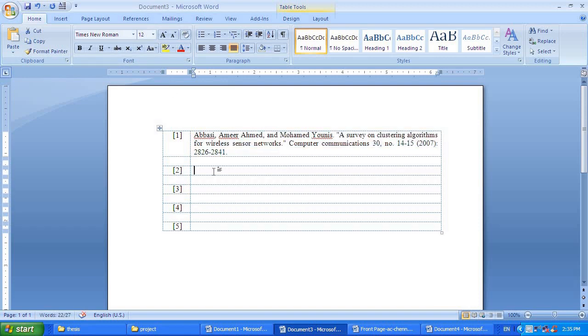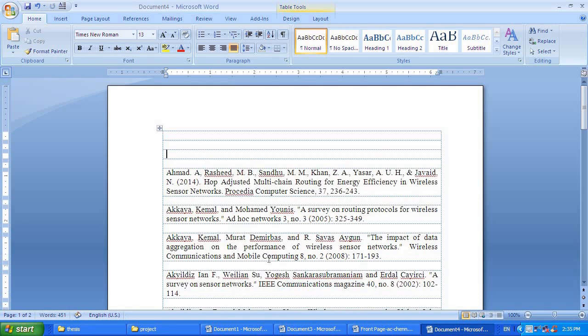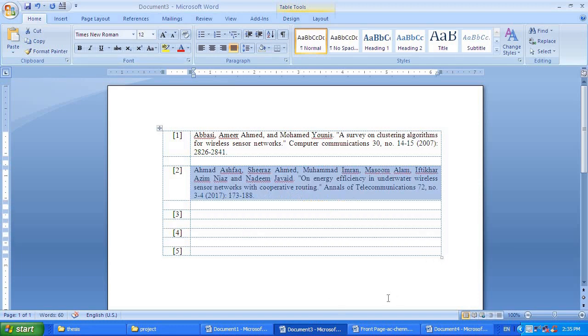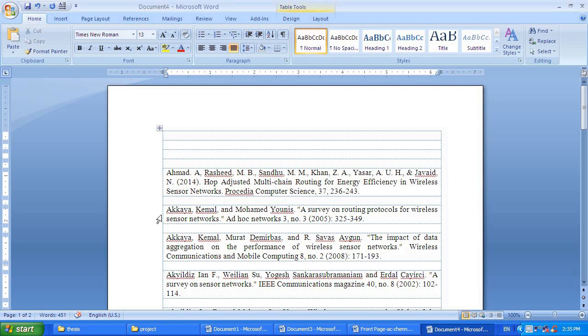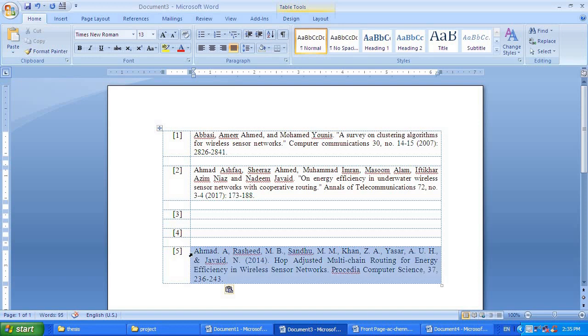That's all. Then you take this second reference. Take this, cut, paste it here, and again this size is a little bit higher, so change it to Times New Roman, 12. This is over. Like this, for example, I am going to take this third one, just cut, and paste it here in the fifth one. Okay, for example, let us believe that third and fourth have been filled and the fifth one, the size is okay.